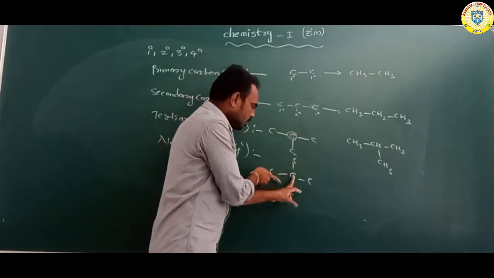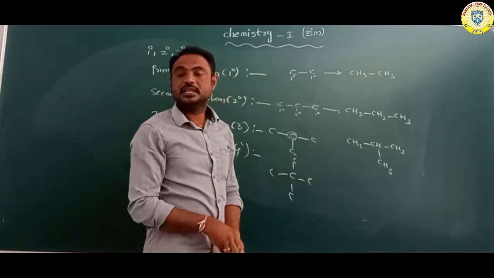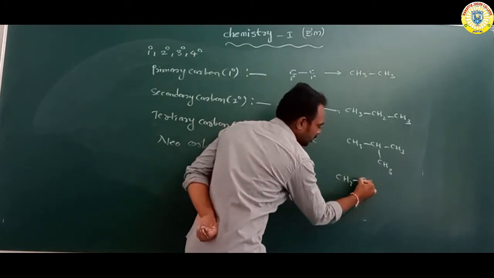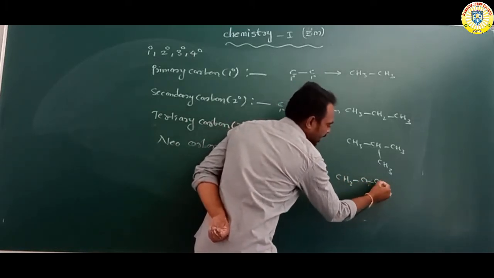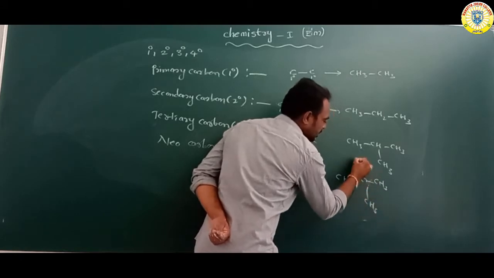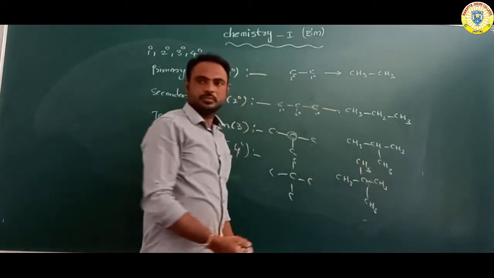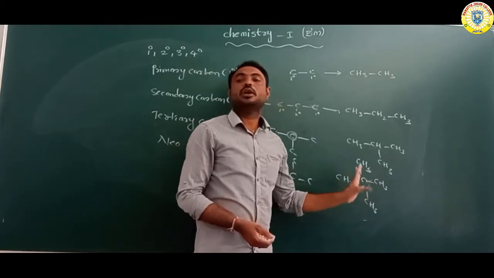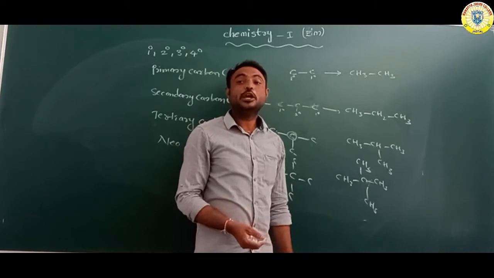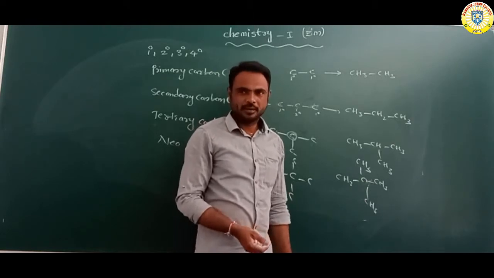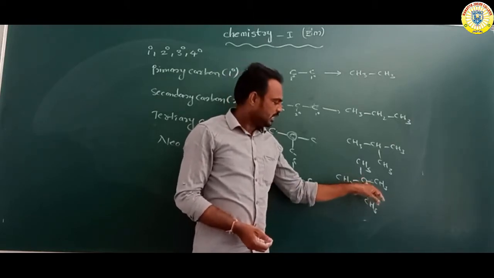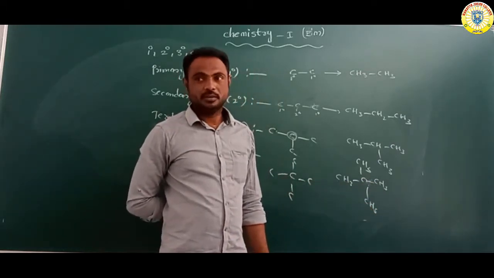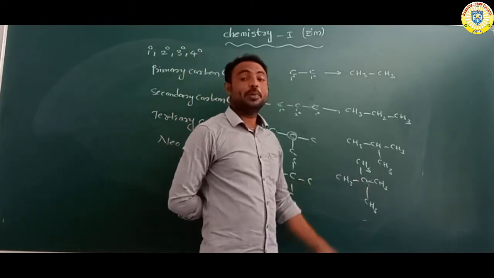This carbon is attached with 4 carbons, that is the neo. Suppose for example CH3 bond carbon, CH3 bond CH3 bond CH3. This middle carbon is attached with 4 carbon atoms. It is simply called neopentane, C5H12. This is also called neopentane.